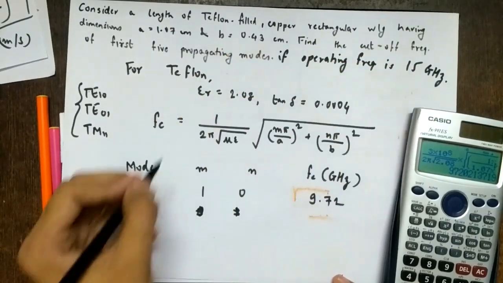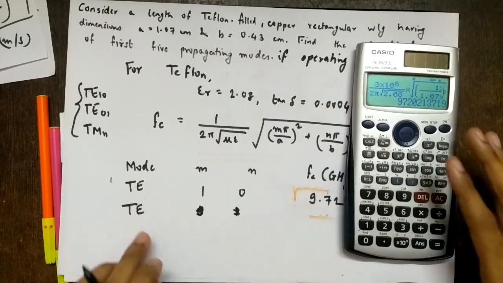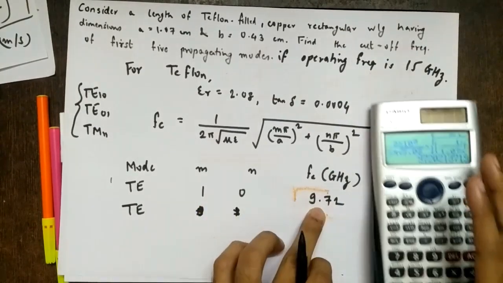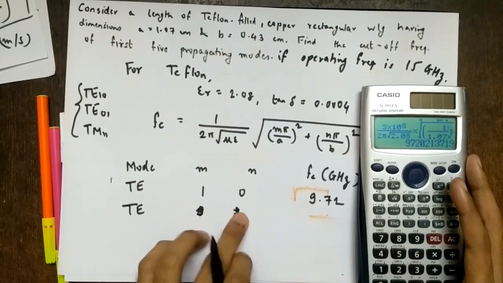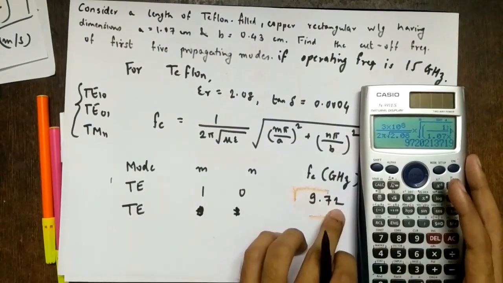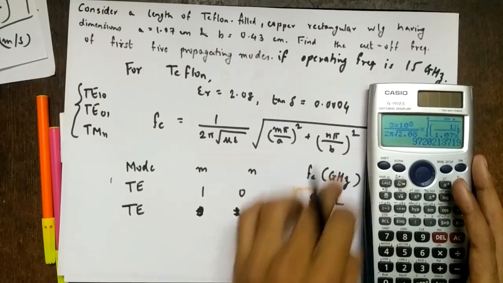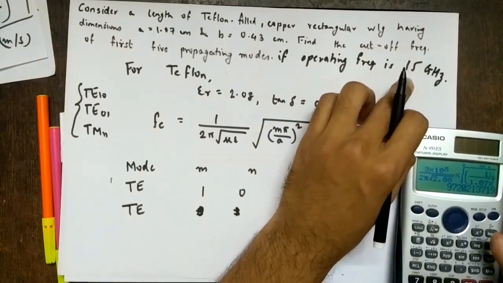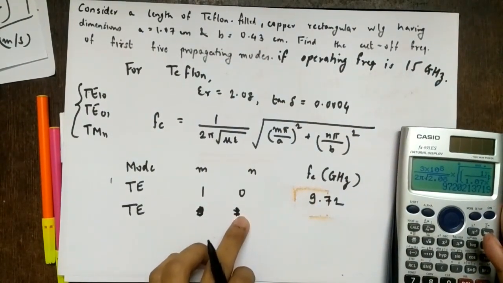If this is not given, you can just try and find some modes anyway. TE10 is giving 9.72, which is less than 15, and this is the cutoff frequency. But the operating frequency is 15 gigahertz, so it will obviously propagate. So 20 can also propagate probably.